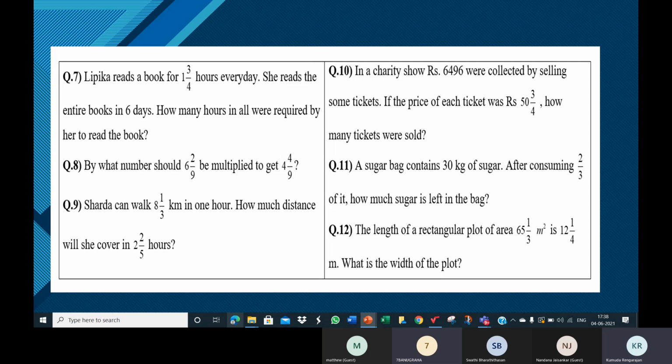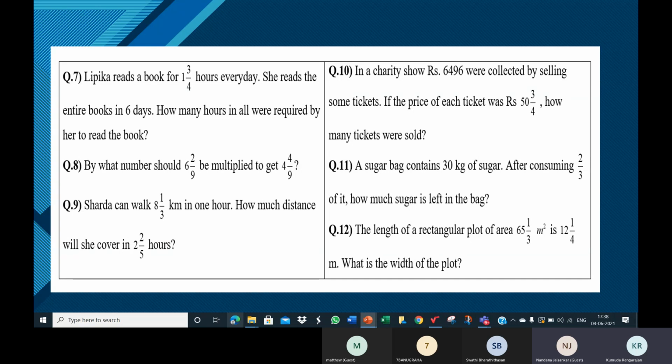All right. Somebody else try question number 8. Ma'am, shall I try? Yes. Who's this? Nandana, ma'am. Okay, Nandana, tell me. By what number should 6 2/9 be multiplied to get 4/9? Ma'am, we should divide 4/9 by 6 2/9. Yeah, no, but I don't understand. So give me smaller numbers. I don't know why it's division.